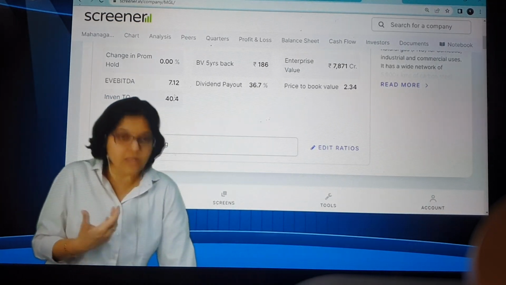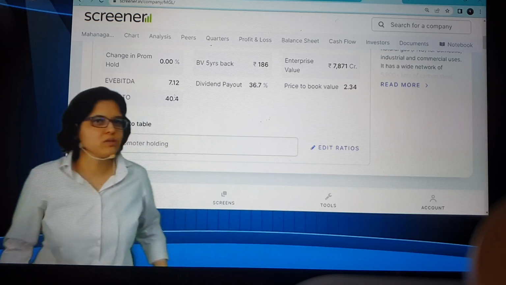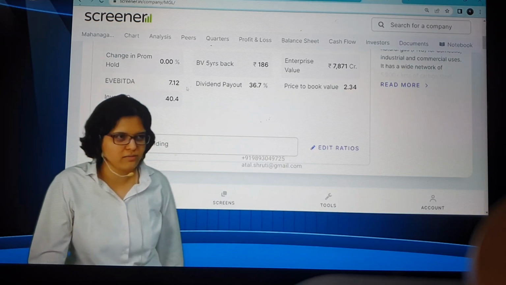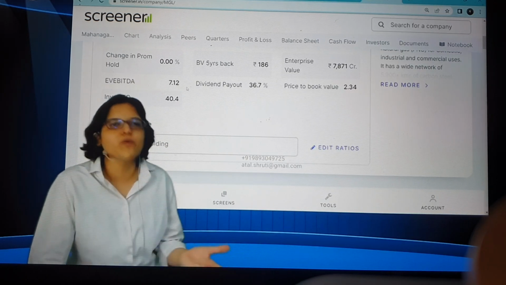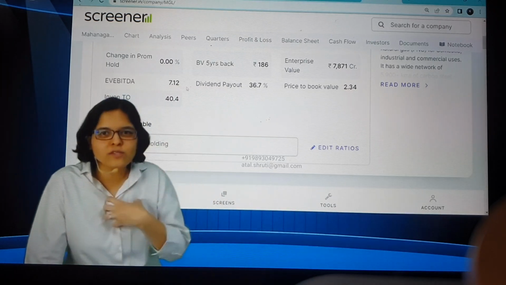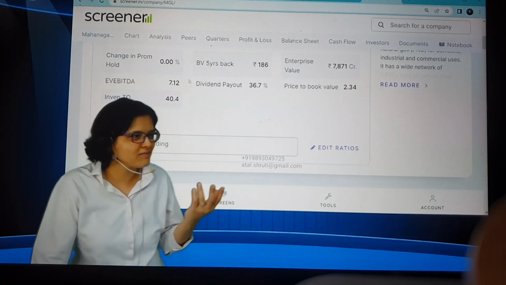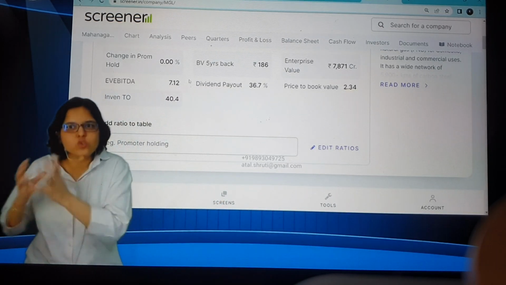So that is the reason why, otherwise I'll tell you what, if you want the most authentic source, download the annual report and calculate. I mean, that is the only authentic way you can get it. But then again you have to ask yourself whether you have that much time or not. If yes, well, go ahead, why not? If you don't have, then I would suggest stick to one source.